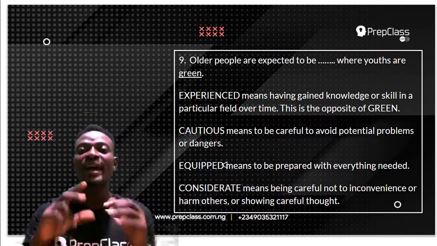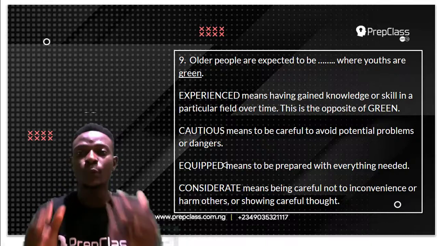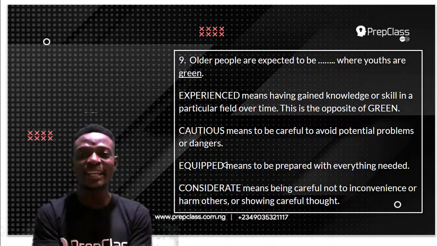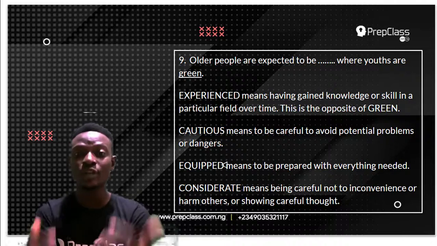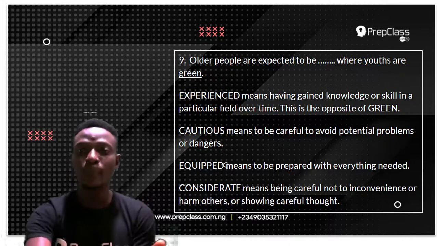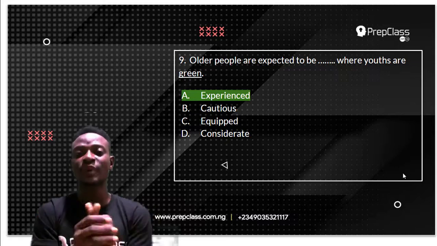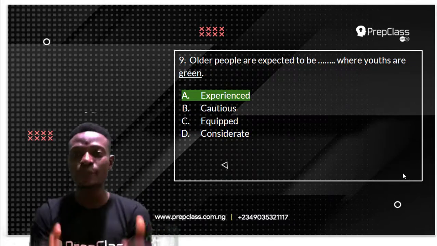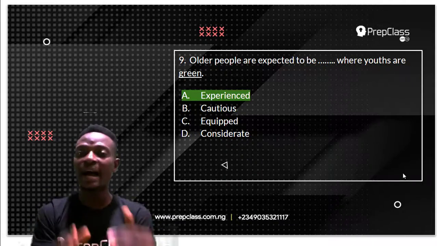So older people are expected to be experienced where youths are green. Experienced means having gained knowledge or skill in a particular field over time. This is the opposite of green. So the answer to this question is experienced. Older people are expected to be experienced, where youths are green.